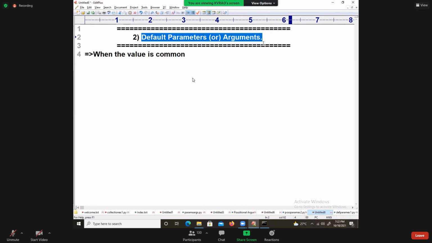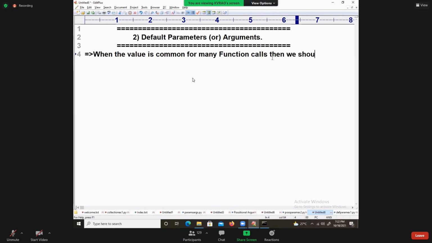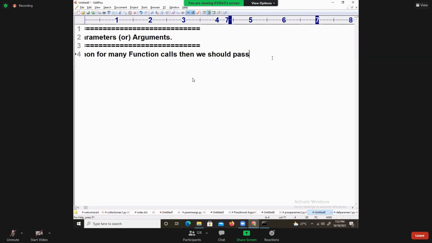I want to write an elaborated one: when the value is common for many function calls, then we should not pass such common values.